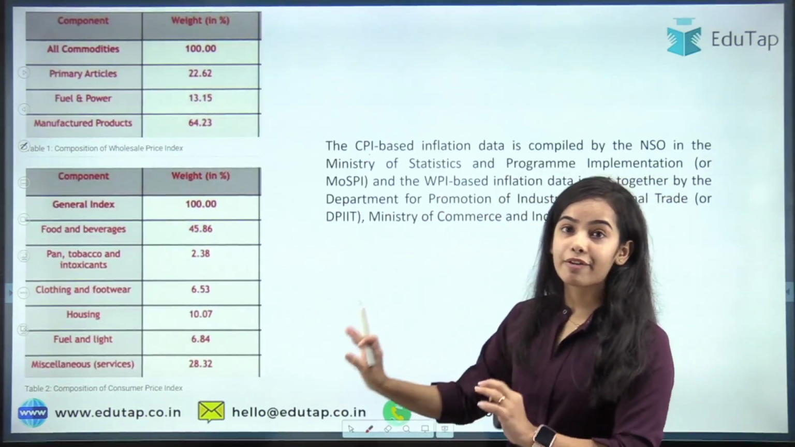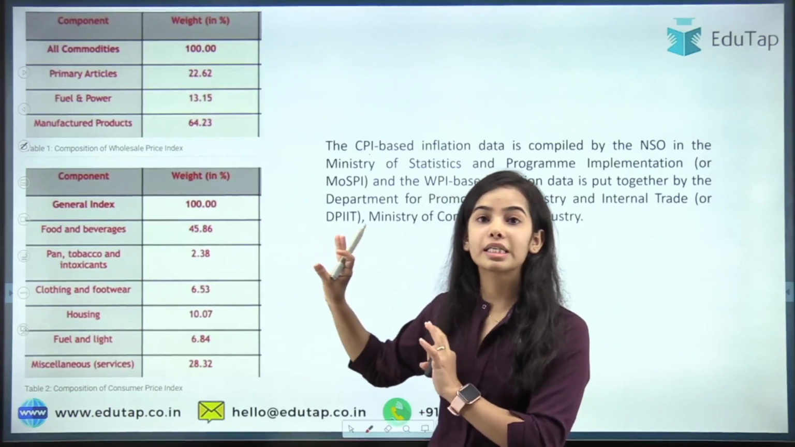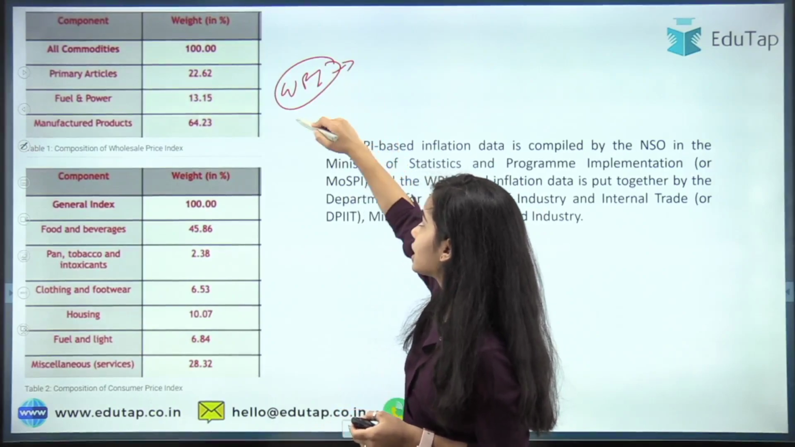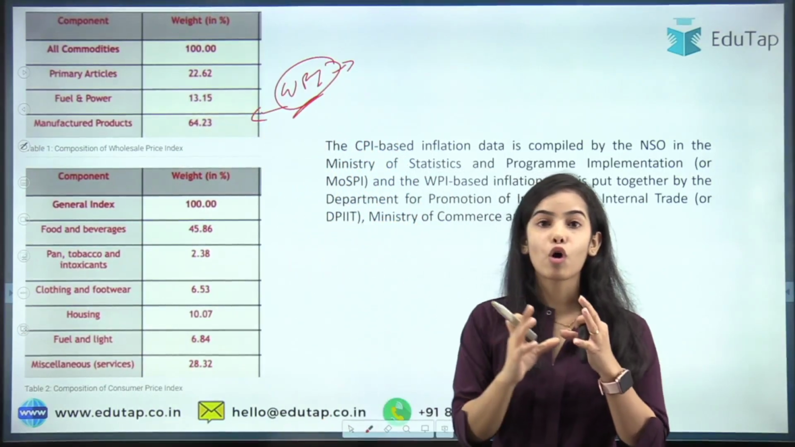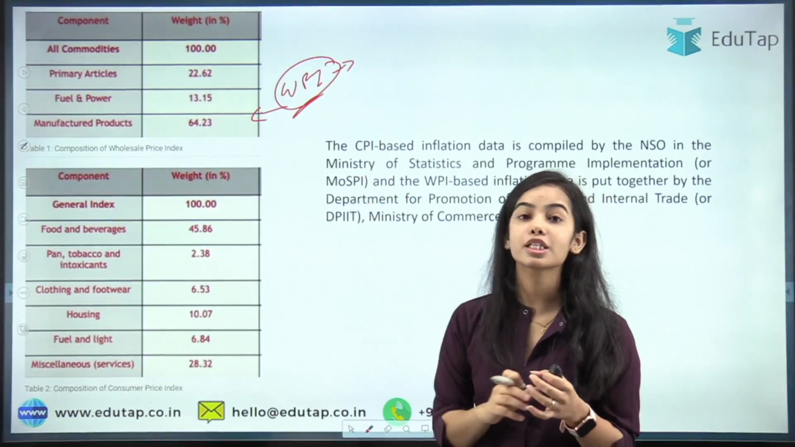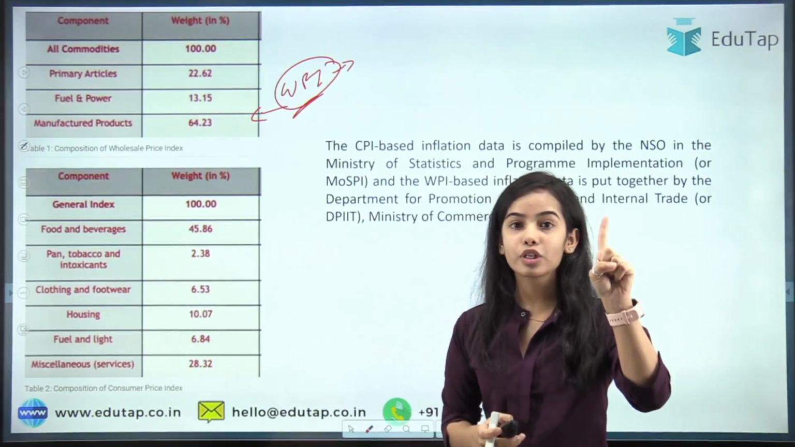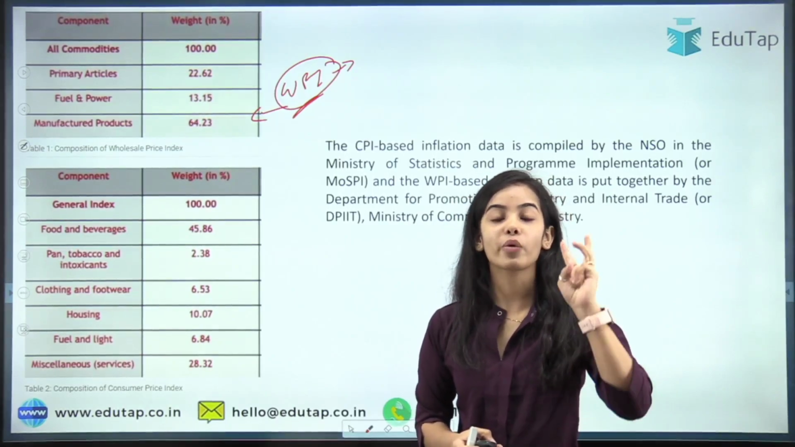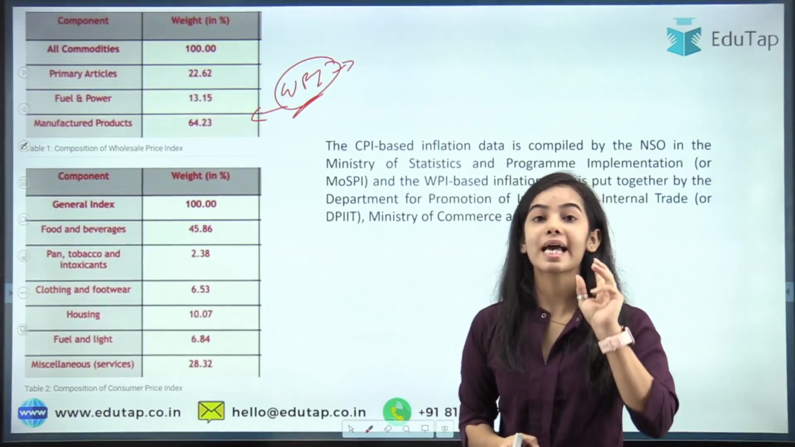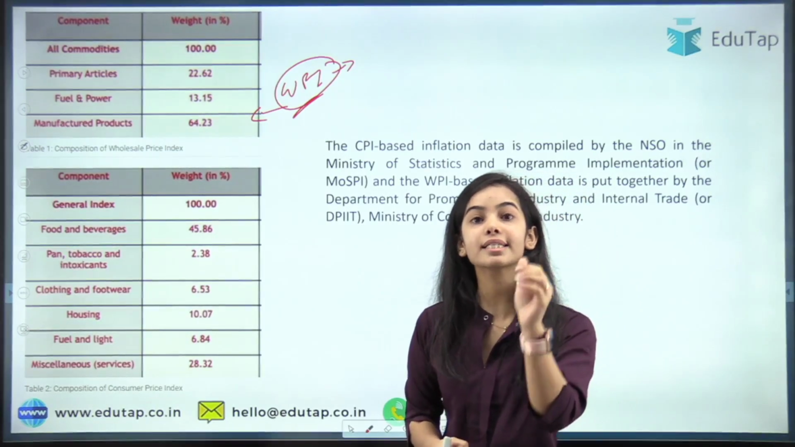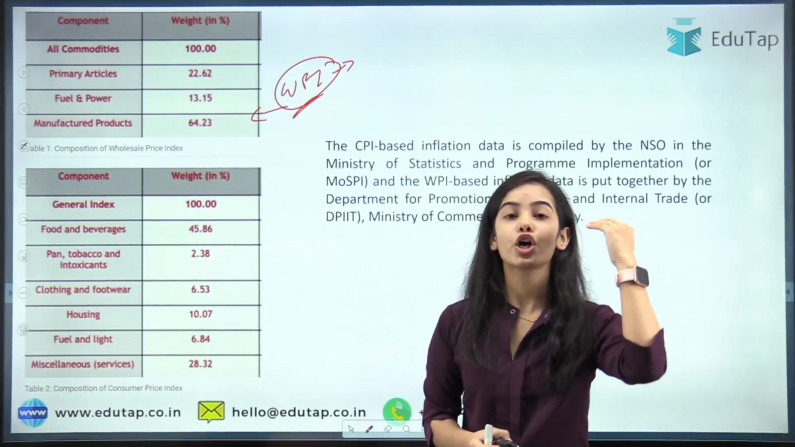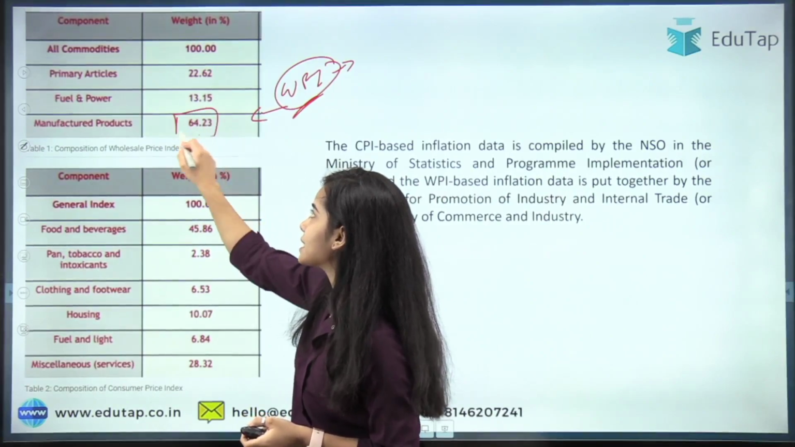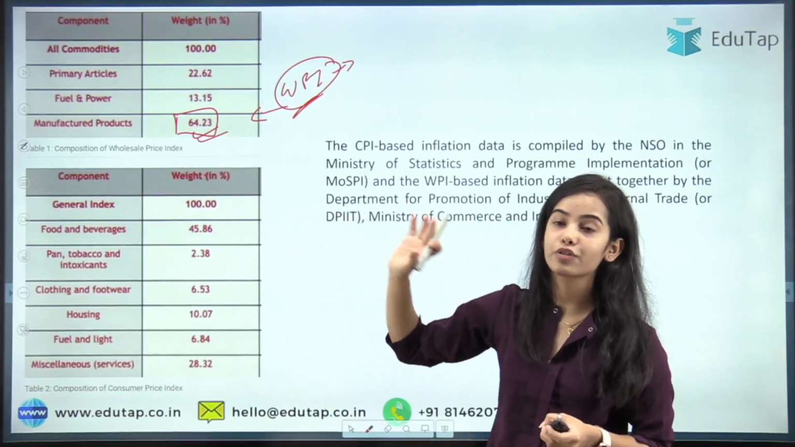Now as I have told you, we will discuss the current part, and now we will discuss the static part also. So this is the WPI index. The index is formed from many components. The WPI index is formed from 3 components. The first component is primary articles, the necessary items. The second is fuel and power, and the third is manufactured products. The wholesale price index has given the highest weightage to manufactured products, nearly 64%.